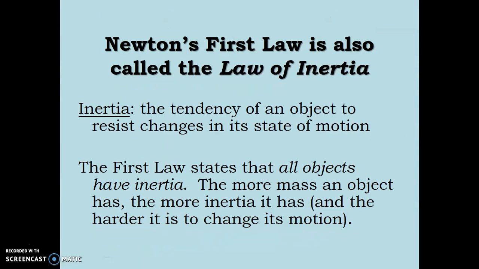Newton's first law is also called the law of inertia. What is meant by inertia? The tendency of an object to resist change in its state of motion is called inertia. The first law states that all objects have some inertia. The more mass an object has, the more inertia it has, and the harder it is to change its motion.